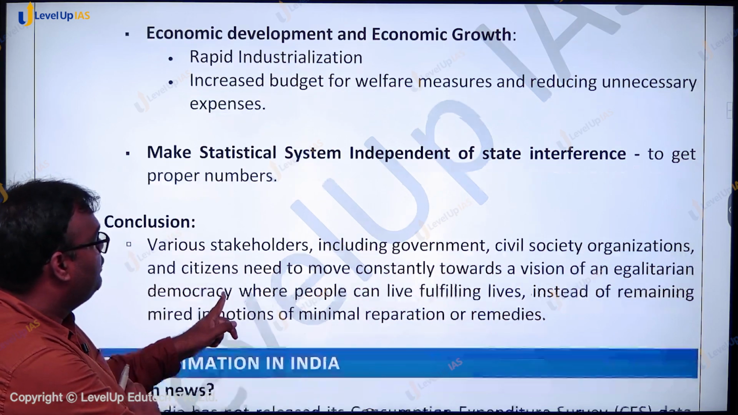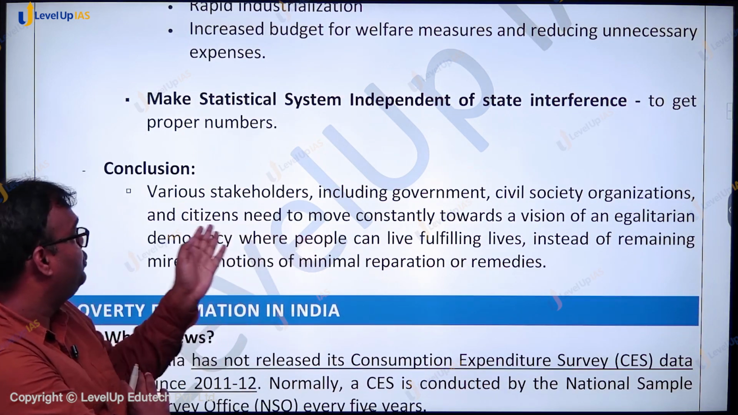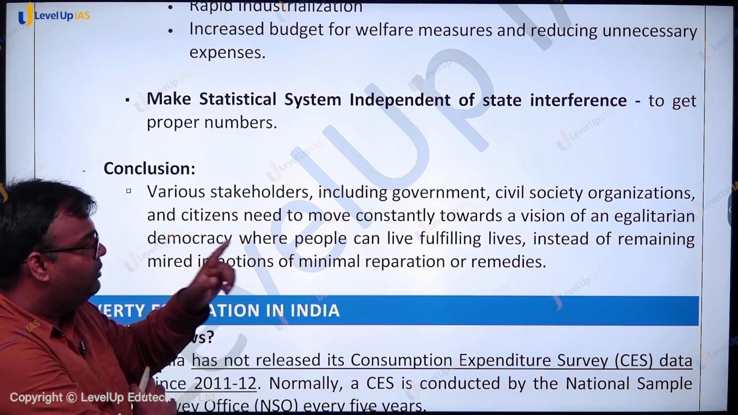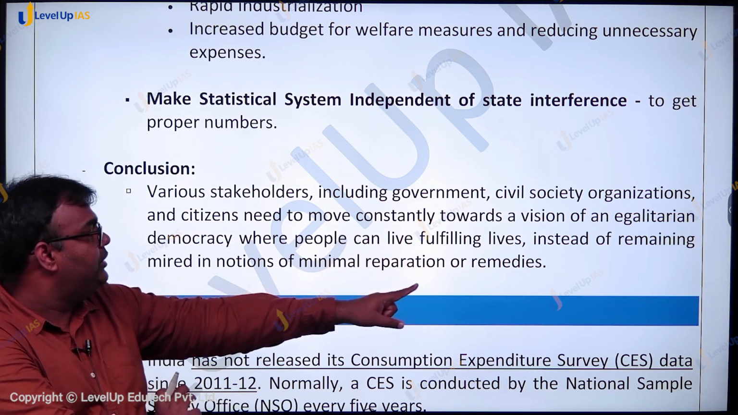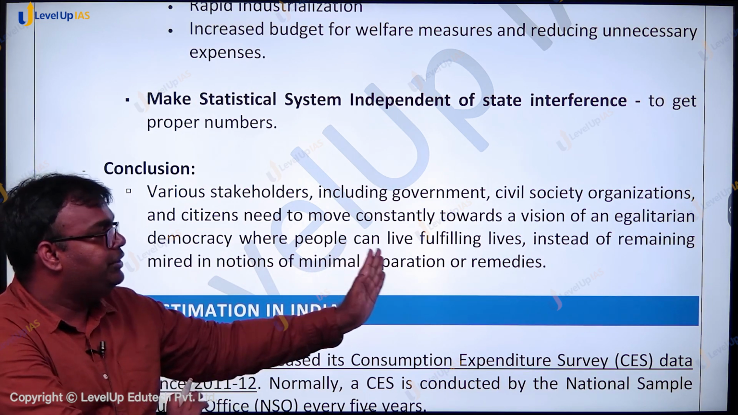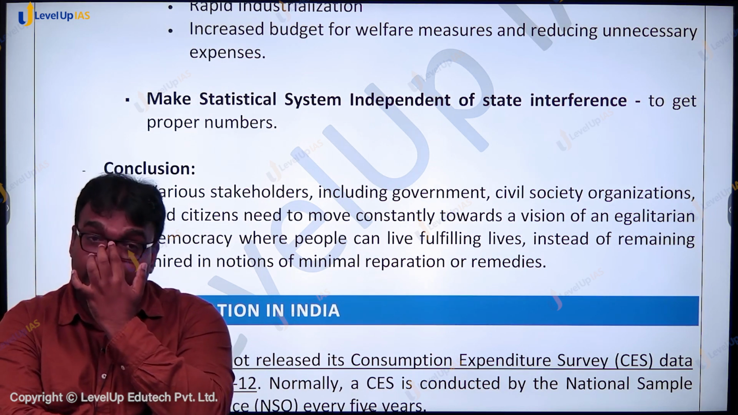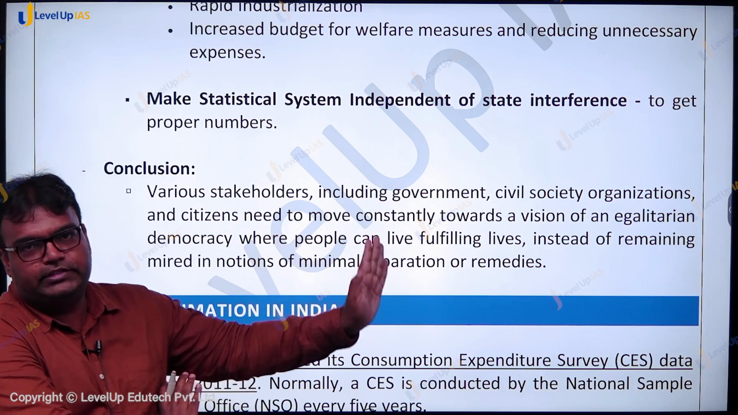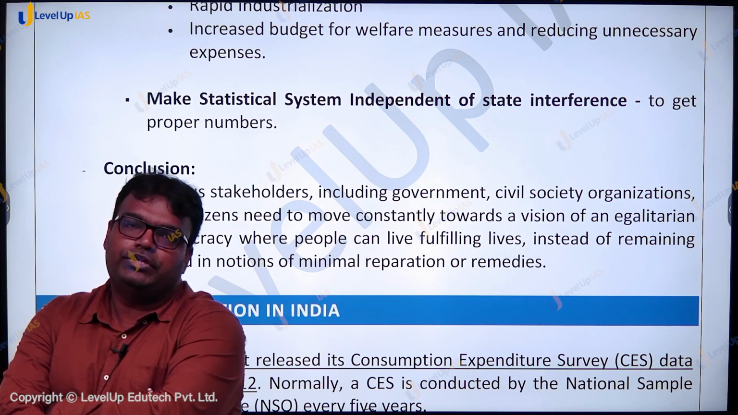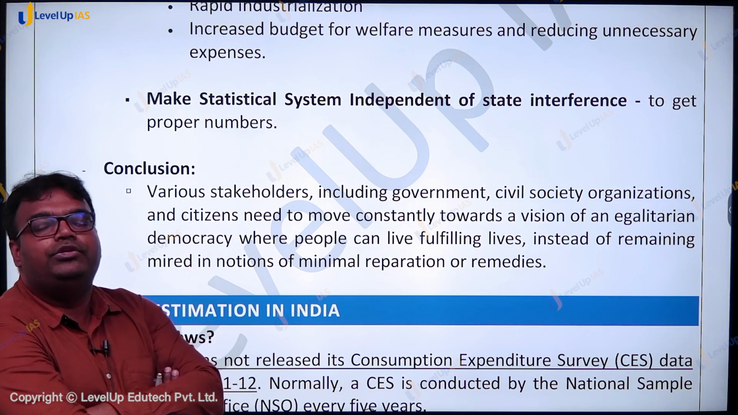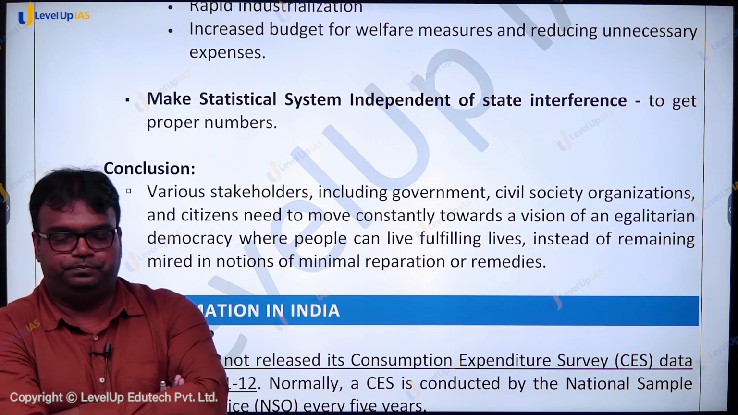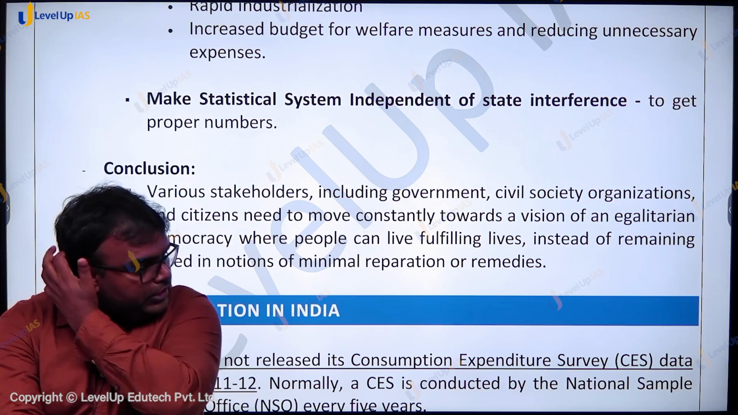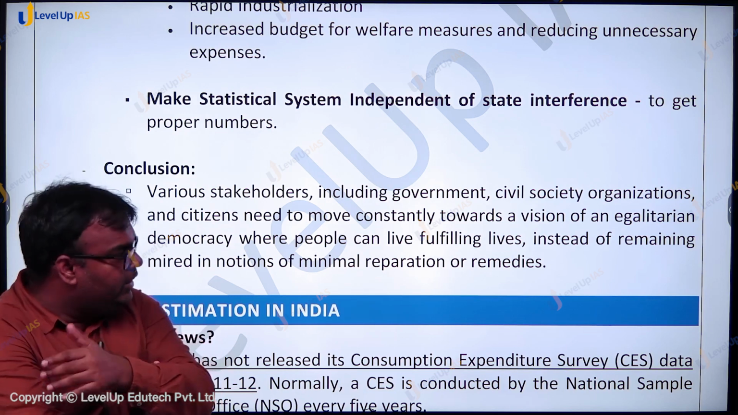So we are saying that there are various stakeholders, including government, civil society organizations, and citizens, who need to move constantly towards a vision of an egalitarian democracy where people can live fulfilling lives instead of remaining mired in the notion of minimal reparations or remedies. We need to eradicate poverty from the country, and all these stakeholders will need to work together to achieve that goal. Okay, so that was the general issue of poverty. I hope if a question related to this comes, you will be able to handle it effectively.